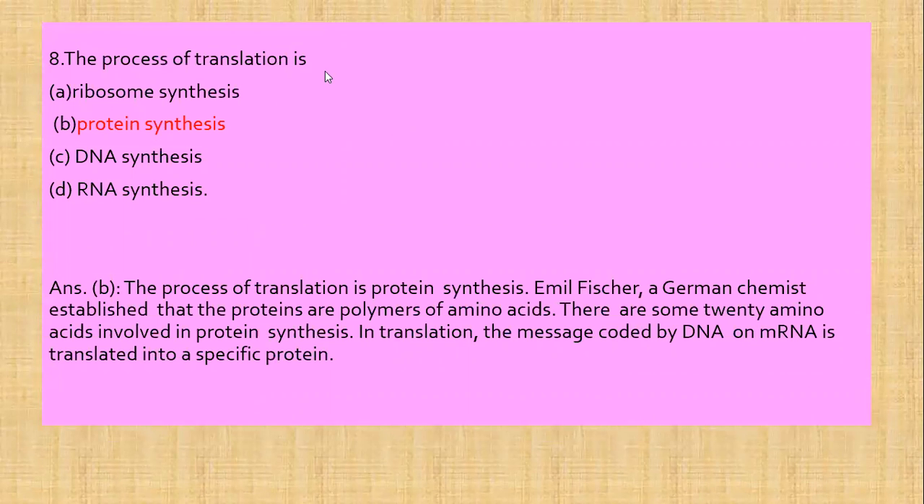The process of translation is: first option ribosome synthesis, second protein synthesis, third DNA synthesis, and fourth RNA synthesis. Now we know that the process of translation is actually protein synthesis. A German chemist established that proteins are polymers of amino acids, and there are 20 amino acids involved in protein synthesis. In translation, the message coded by the DNA on the mRNA is translated into a specific protein. So the process of translation is protein synthesis.